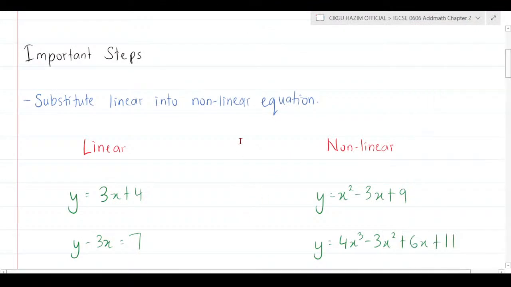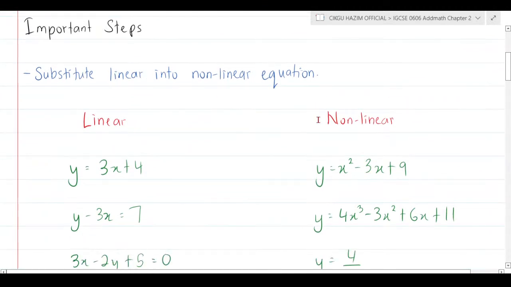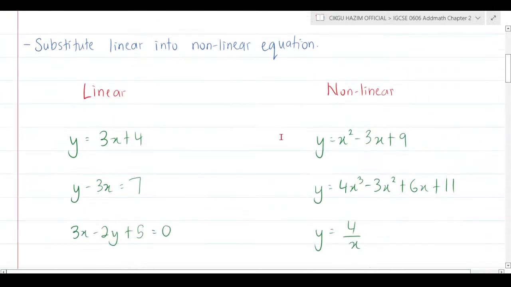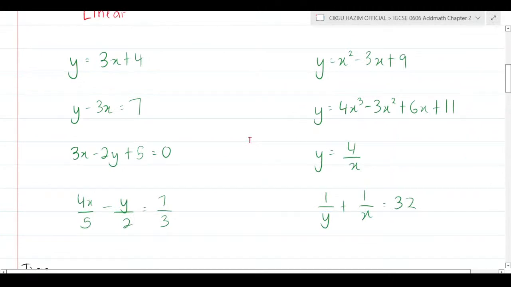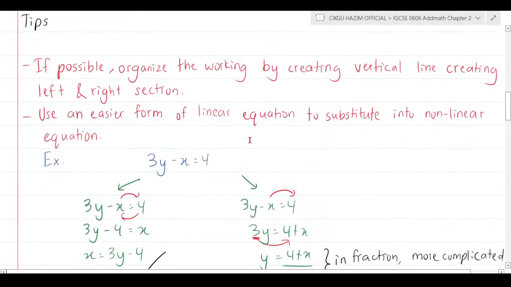So once you already understand that between linears, you need to substitute linear into nonlinear. You need to know, of course, the difference between linear and nonlinear. I already showed you this example. Refer back to my first video. You're going to be okay with it. These are the things, and the steps here.